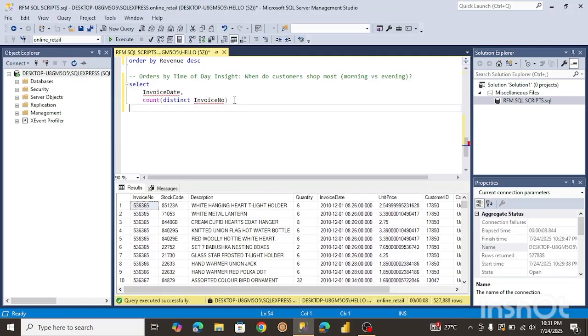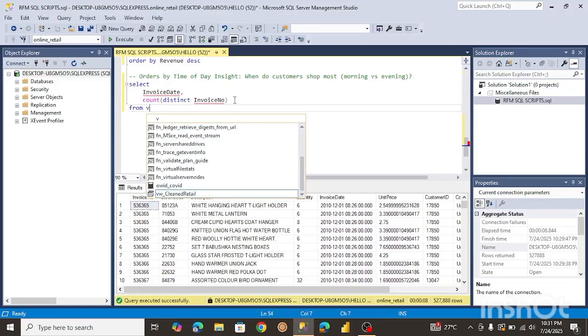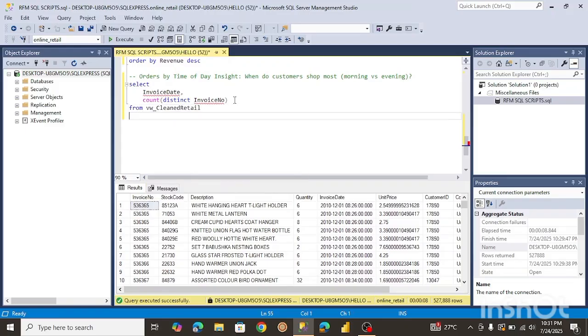So let's select this from the view, of course, and then we're going to have to group by the invoice date. I'm also going to try to extract the day later on, but let me run this one first to just see what it brings.